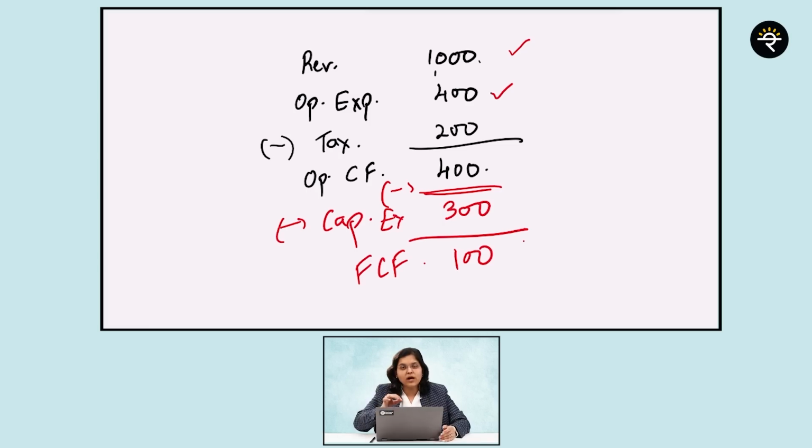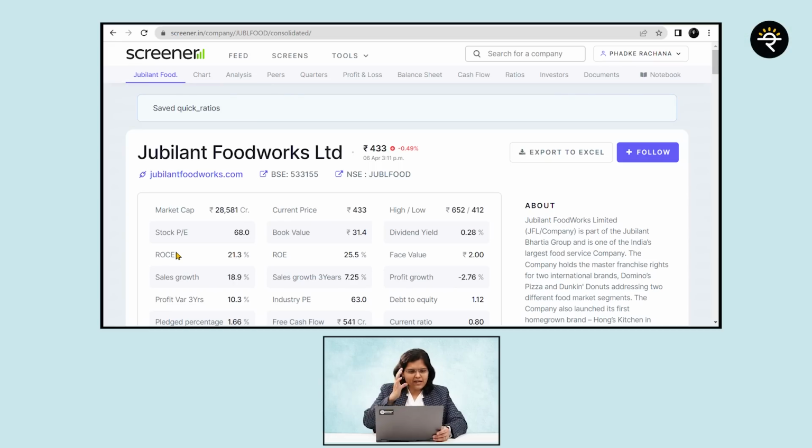The exact formula and also how can we check free cash flow on Screener is what we'll check in the immediate next section of the video. Now we are on screener.in, and just as an example, I've used Jubilant FoodWorks. And how do we compute free cash flow?